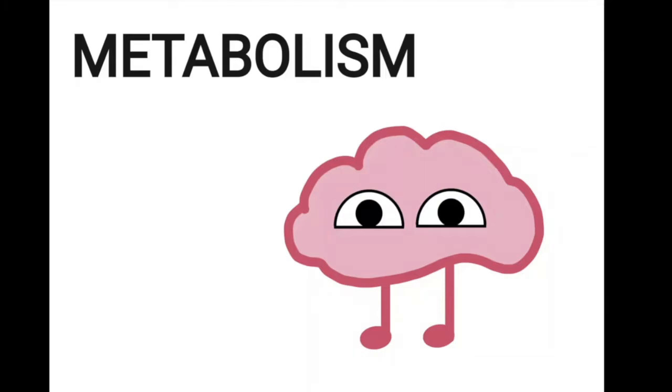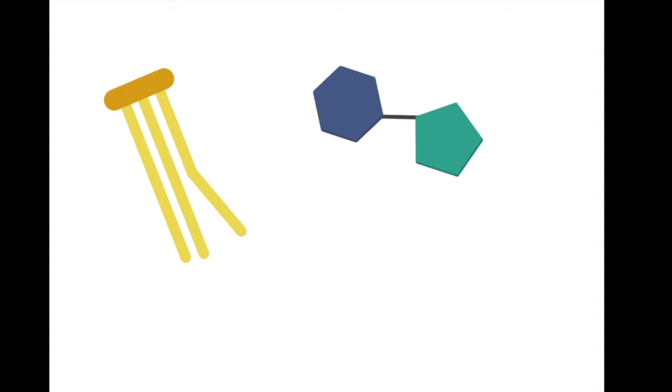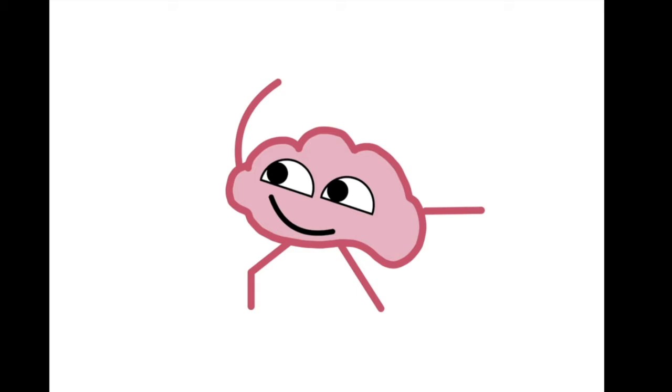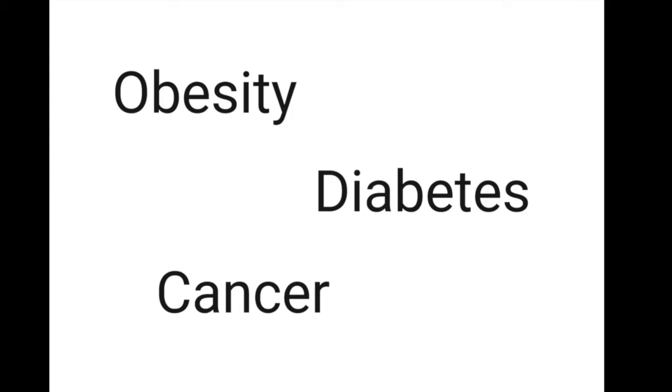Metabolism is a word used to describe all the chemical reactions inside our body that keep us alive. This includes digesting food and making essential building blocks such as fats, sugars, and amino acids that can be used to build muscle or burn energy. In other words, metabolism is essential for physical health. And when metabolism is altered, we get diseases like obesity, diabetes, and cancer.